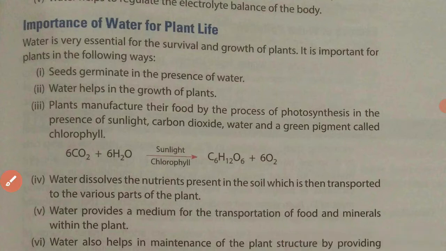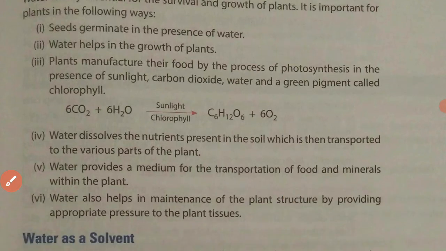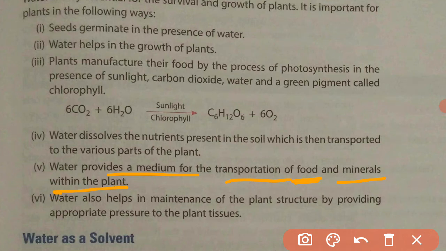Now, water provides a medium for the transportation of food and minerals within the plants. As I said, water acts as a vehicle, a medium to transport the food as well as minerals within the plant's body. So it is very important for the transportation of nutrients, minerals, and other foodstuffs.